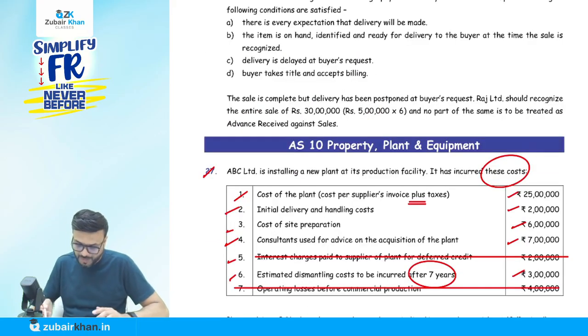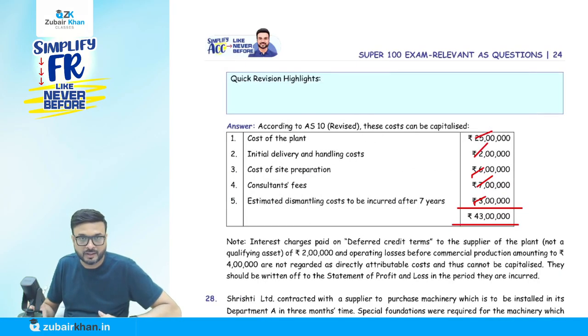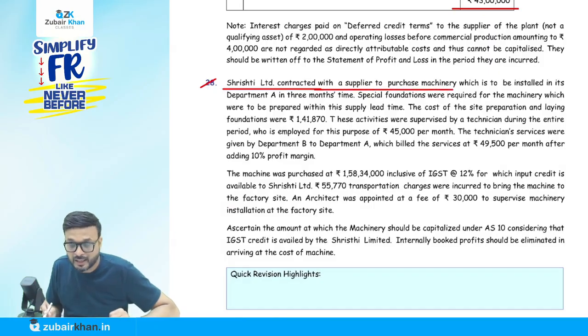Two things we have, I will make a separate video on how to write the answer. So many students are asking. Okay, so for those who are not covering it, we just have to make a note that interest and operating losses, these two items are not a part of the cost of the PPE as per AS 10. Simple.